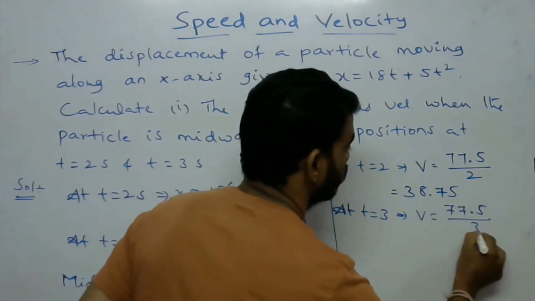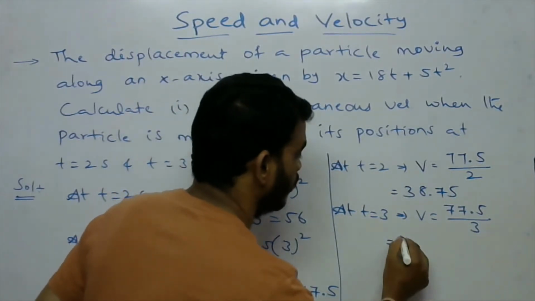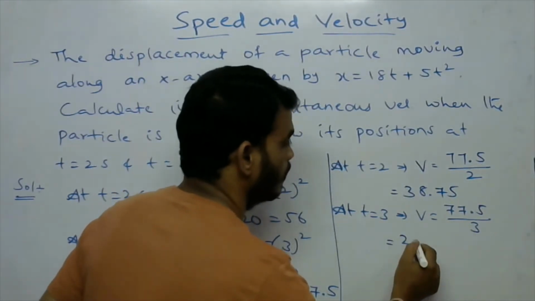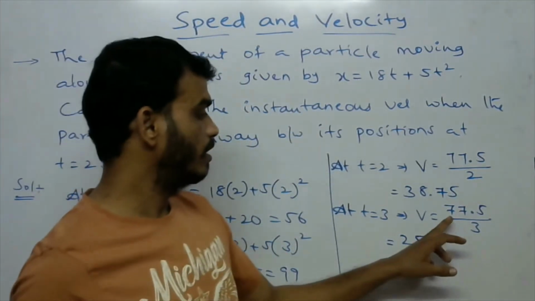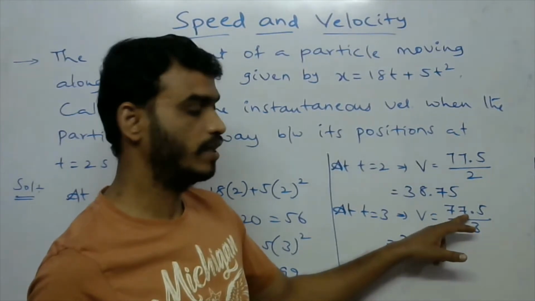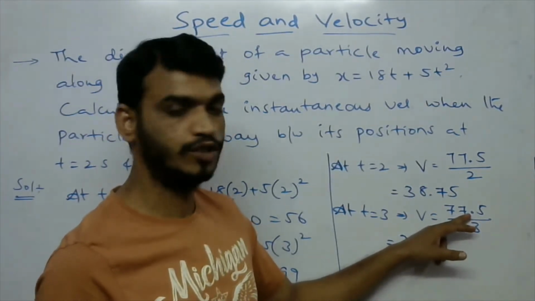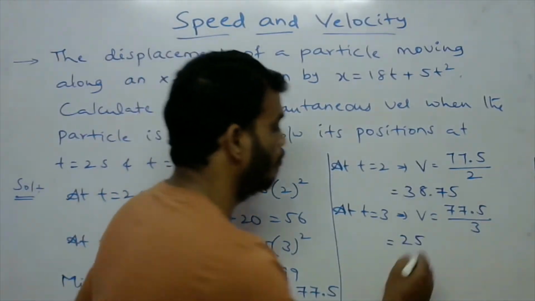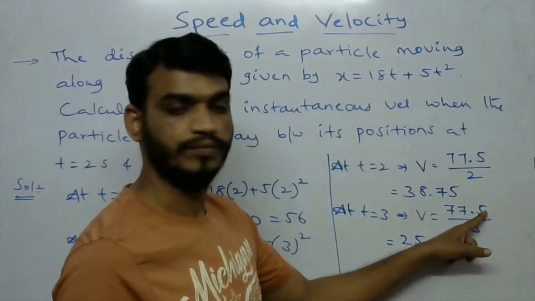77.5 divided by 3. So what is this one? 3 2s are 6, and 3 5s are 15. 3 2s are 6, so remaining is 17. 3 5s are 15, so remaining is 2. So point 20. Okay, 25.